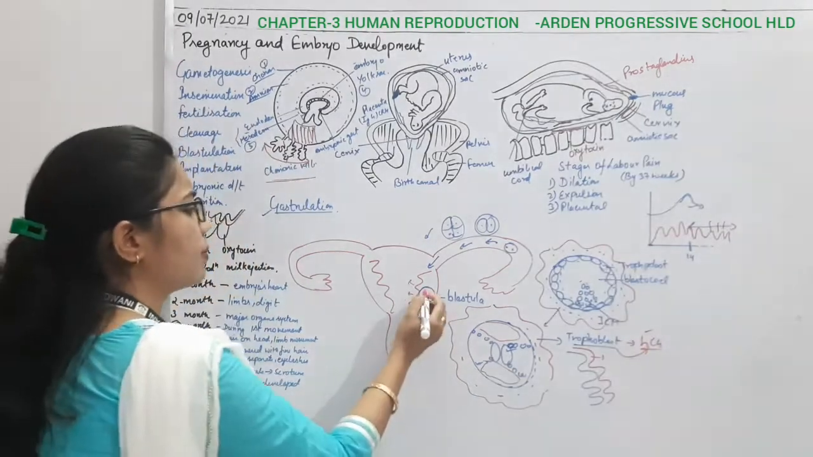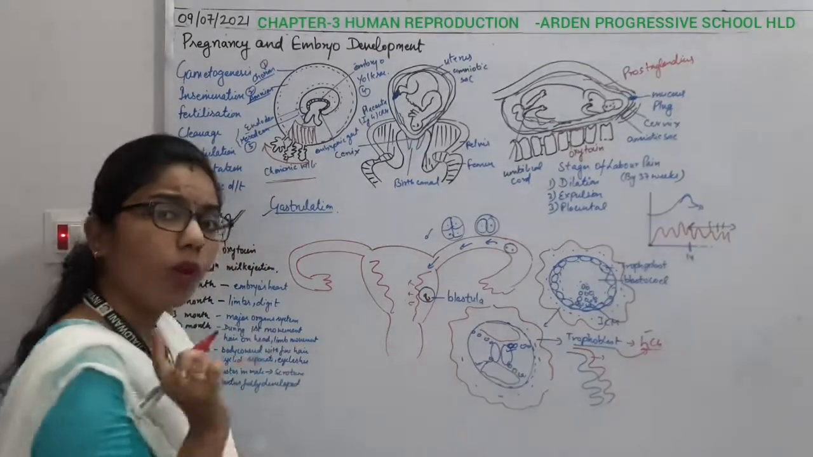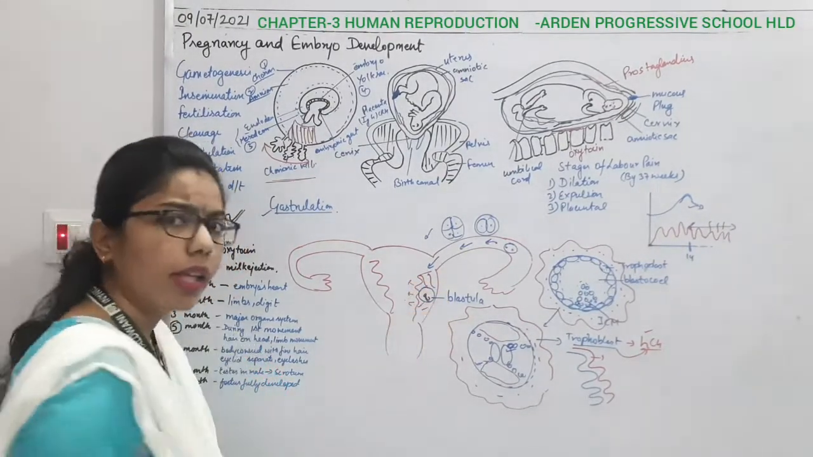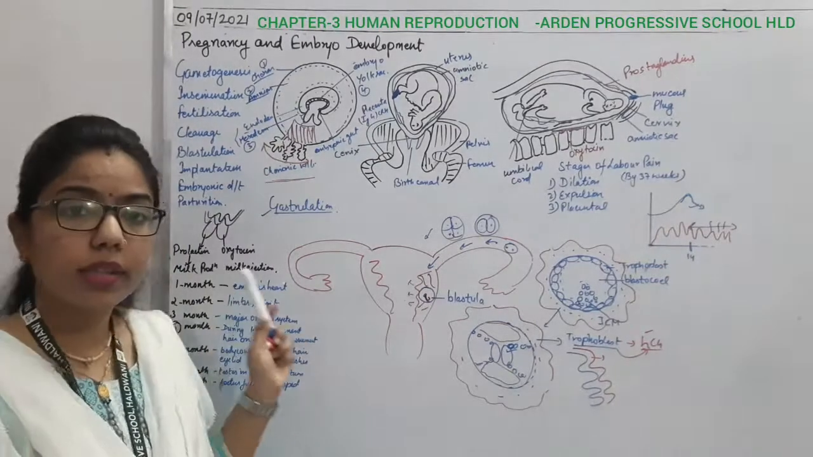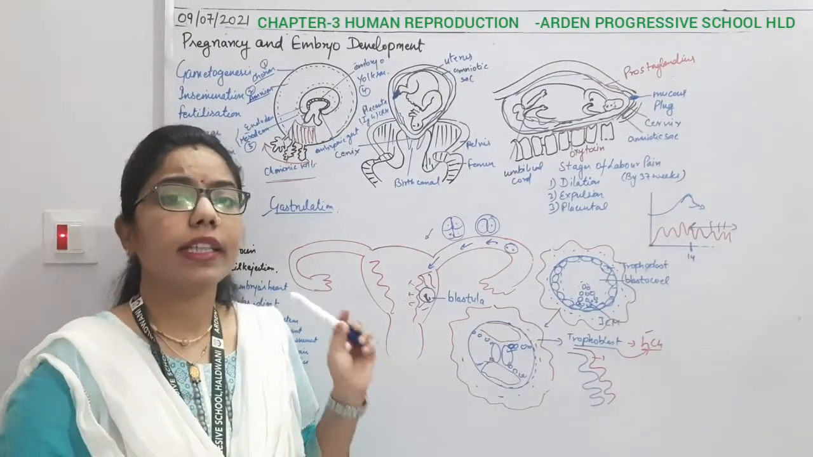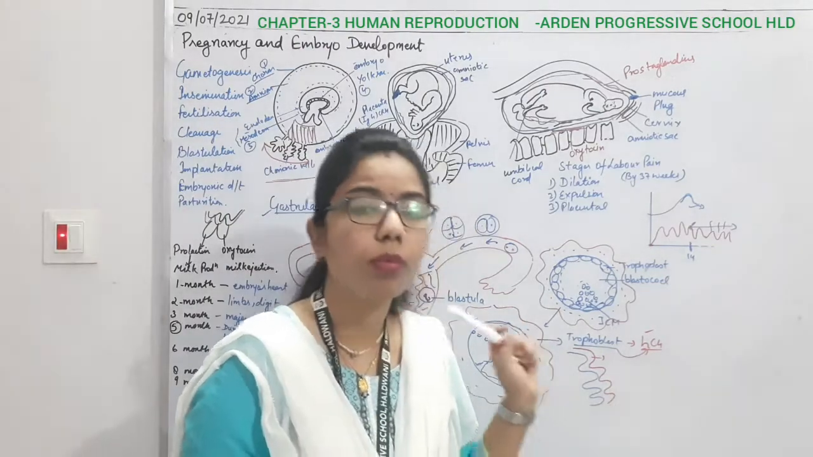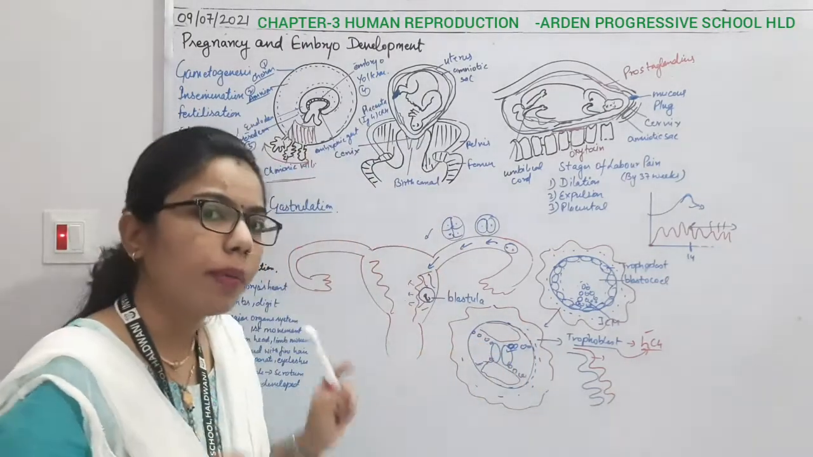Now once the embryo has been formed, what will happen? It will take nourishment from the maternal body. Okay, so the placenta is there, and we have to understand its function: it is helpful for the exchange of gases, and it also releases the hormone which maintains the pregnancy.